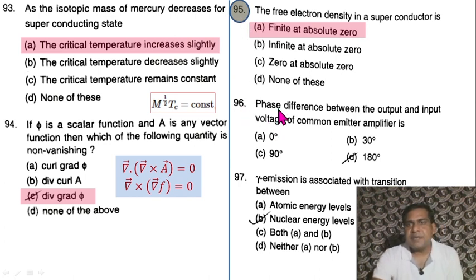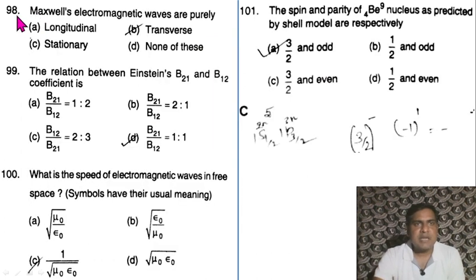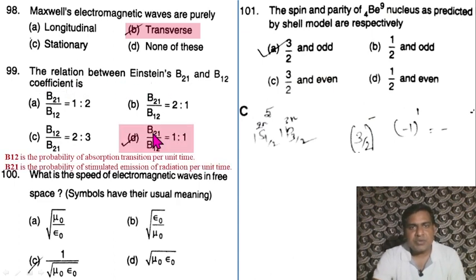Question 96. The phase difference between the output and input voltage of a common emitter amplifier is 180 degrees. Question 97. Gamma emission is associated with transition between nuclear energy levels. Question 98. Maxwell's electromagnetic waves are purely transverse. Question 99. The ratio of the Einstein B21 and B12 coefficients is equal to 1:1. Option D is correct.